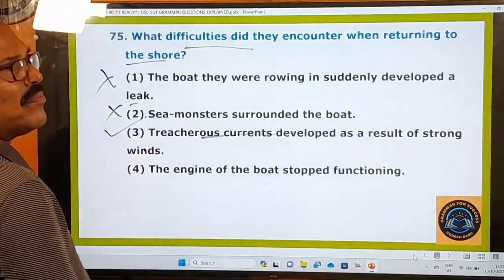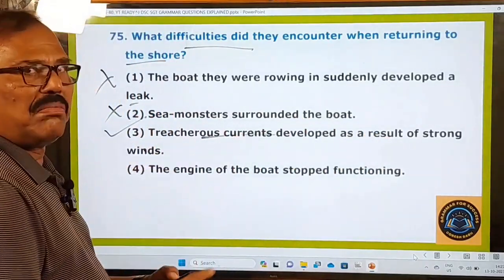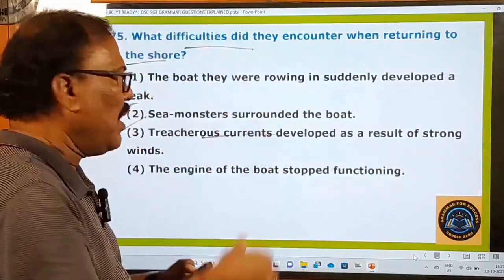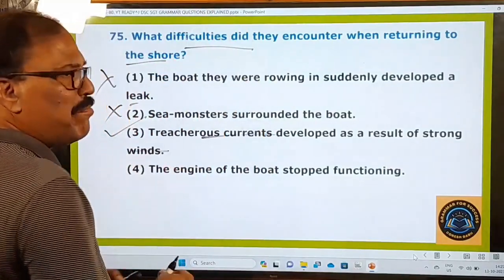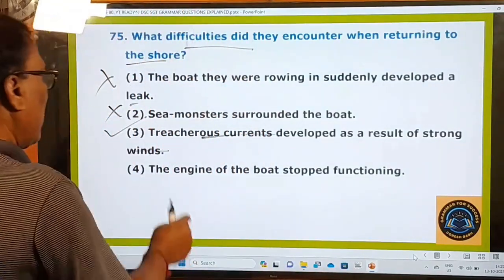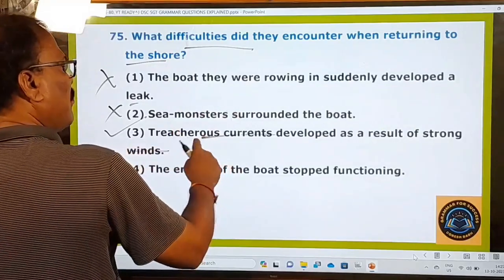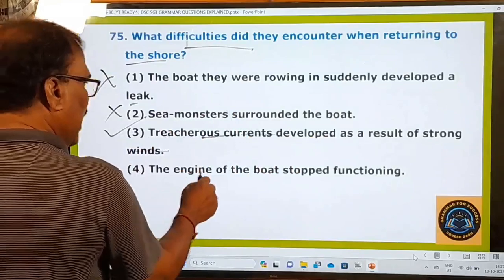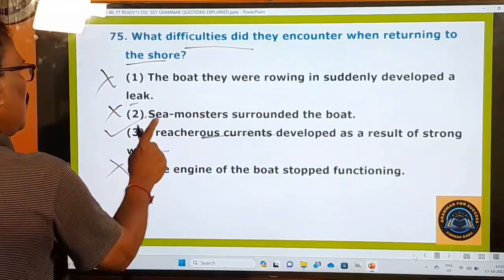Yes. Treacherous currents means violent water waves started coming out because of the strong winds. So they are called treacherous, violent currents developed as a result of strong winds. That is only the right one. The engine of the boat stopped functioning? No. So this one only the right one.